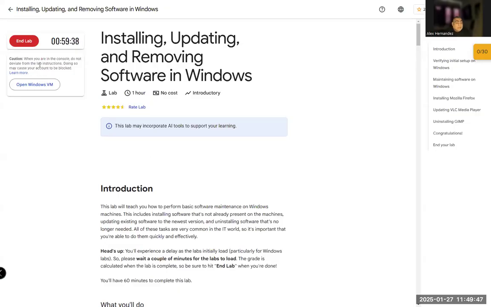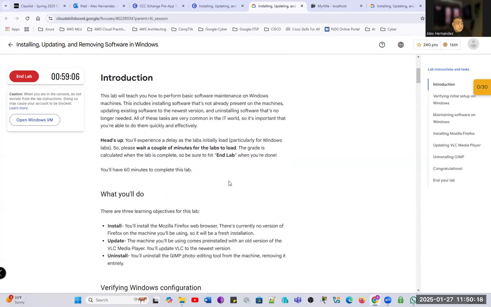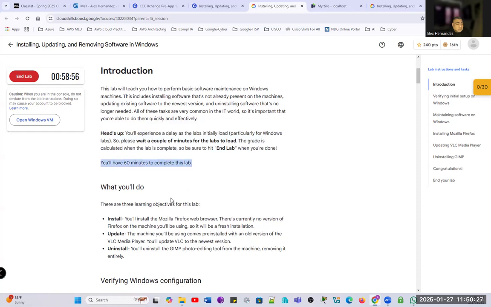Okay, the lab is ready. So the next step here is we need to open the VM. And this is where a new window pops up. I'm going to exit full screen. This is where we are. And a new tab opens into your browser. So we need to go back here and we need to wait a few minutes again to launch this virtual lab. We are launching a virtual machine. That's why it takes this time.